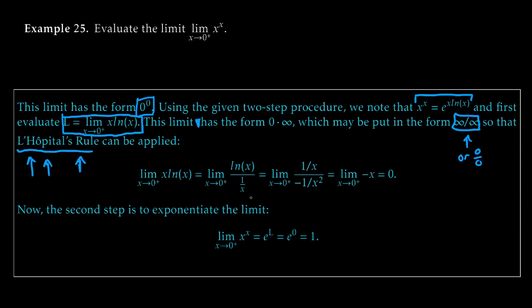So we just take a derivative on the top and a derivative on the bottom. Derivative of natural log, this is a L'Hopital's application right here. Derivative of natural log is just 1 over x, and the derivative of 1 over x, which is the same as x to the minus 1, using the power rule, is minus 1 over x squared.